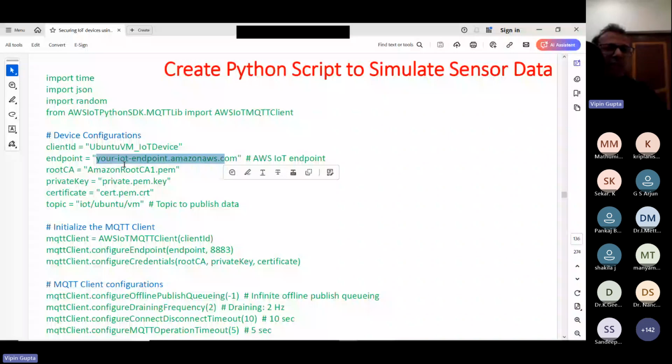And for authentication purposes, what is it going to use? It is going to use your private key, because each device will have its own private key. Instead of a username and password, by using the private key they will authenticate, and they will publish to this topic, and there we can subscribe on AWS IoT and it will get that data. Is it clear? Just let me go there.